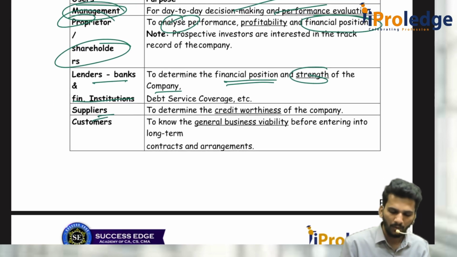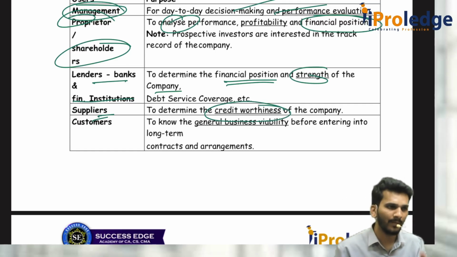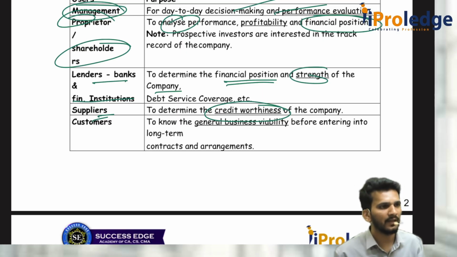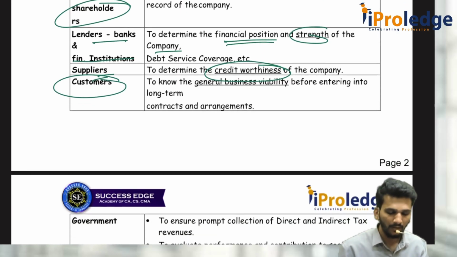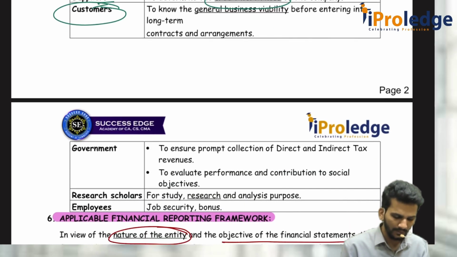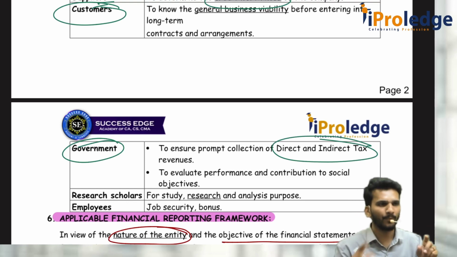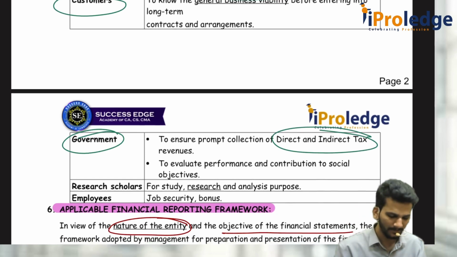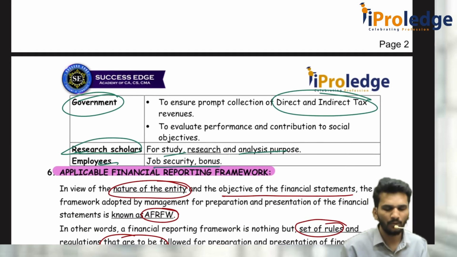Then suppliers, to decide creditworthiness. Should I give credit to the company or not? Because if the company's financial statements are weak and I give credit, what about my money? That is their interest. To decide that, they use the financial statements. Again, customers. They will decide whether it is eco-friendly, whether it is viable, and whether they are using any harmful practices. The government, mainly for direct and indirect taxes: whatever the profit is, some percentage is levied as tax. Then research scholars for study, and employees for job security and bonus.